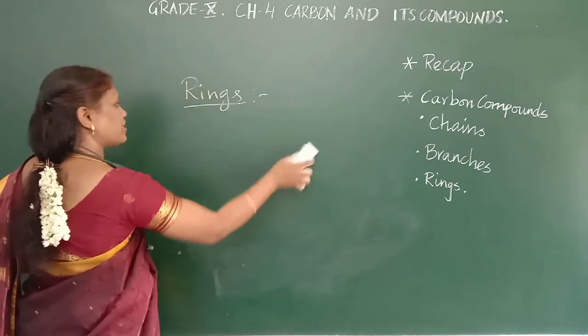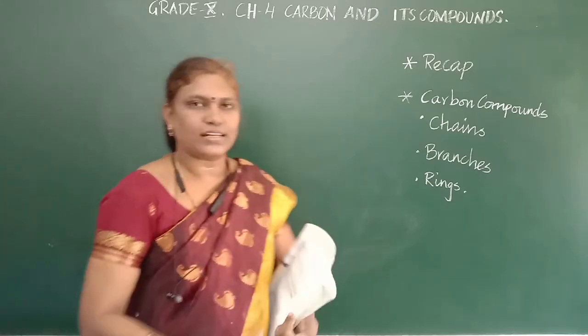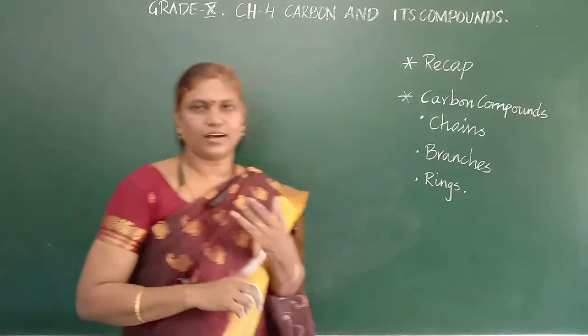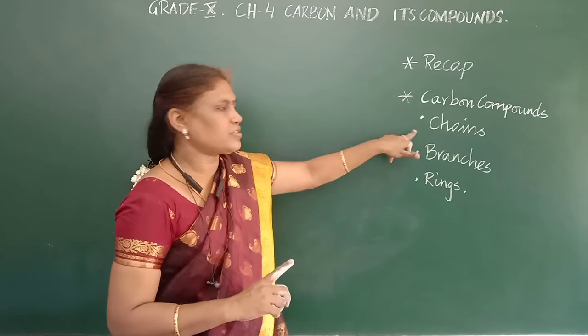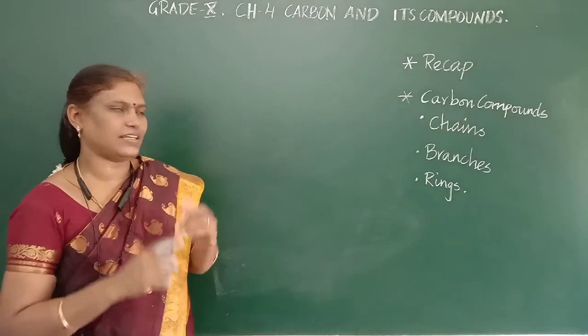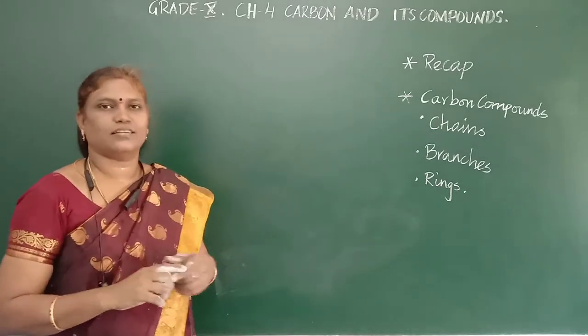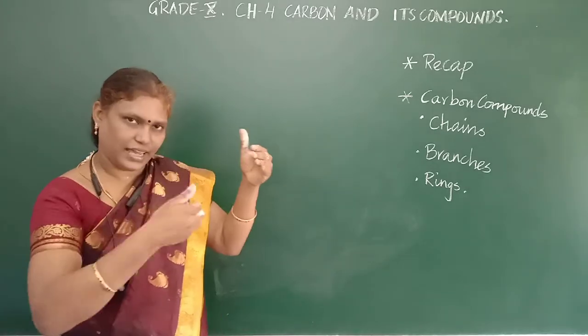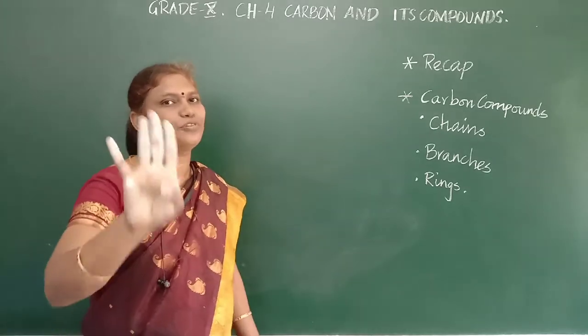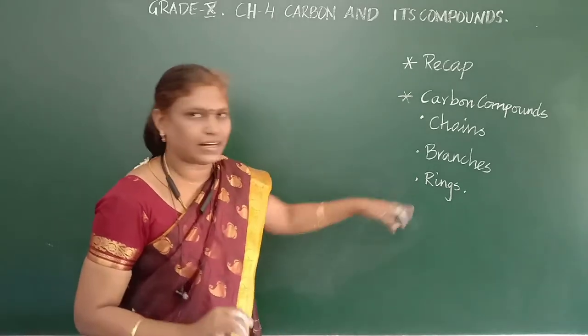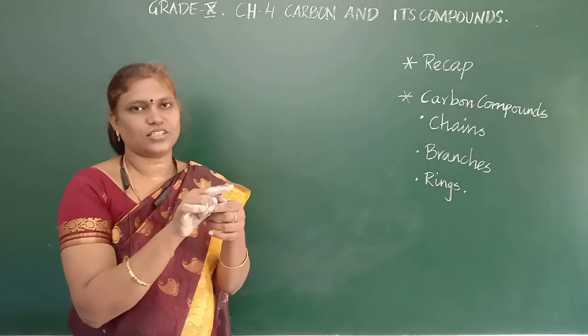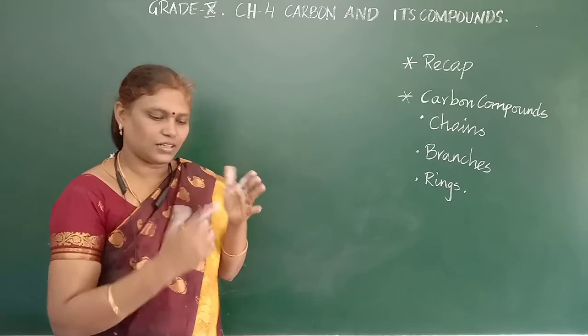Okay. So what are the things we have seen today? What are carbon compounds? Chain, linear structures. In that, in a single bond we can draw a double bond or triple bond. Branches in a linear structure can branch, but it should have at least 4 carbons. When you come to the ring, it is a closed structure. They will be forming a single bond or double bond also.